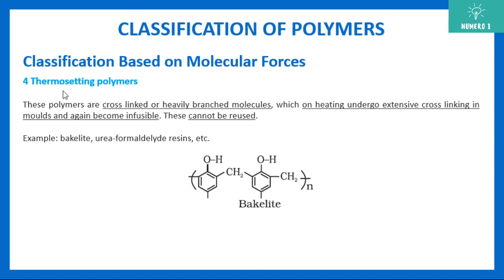The last one is thermosetting polymer. Thermosetting polymers are heavily cross-linked or highly branched molecules. On heating, they undergo extensive cross-linking among themselves, and then they become infusible. You cannot reverse the process, and hence they cannot be reused. Examples are bakelite, used for making switches, and urea formaldehyde resins. These are some of the resins used in industry. These are thermosetting, so once you heat them up, they are infusible.